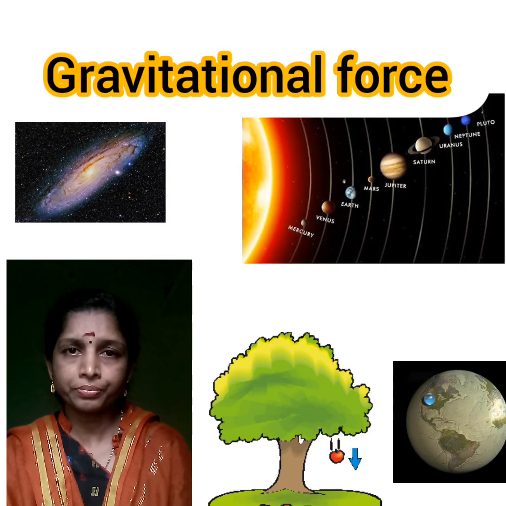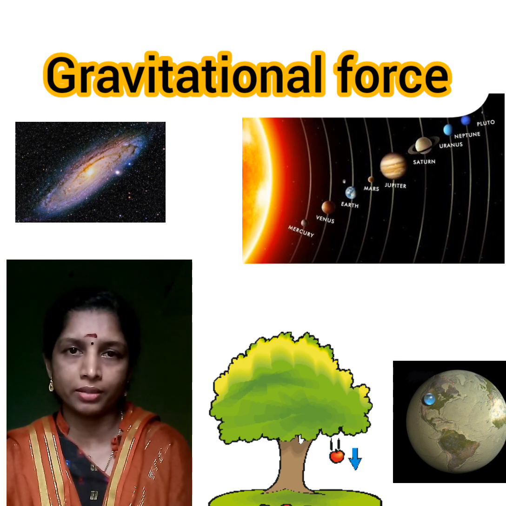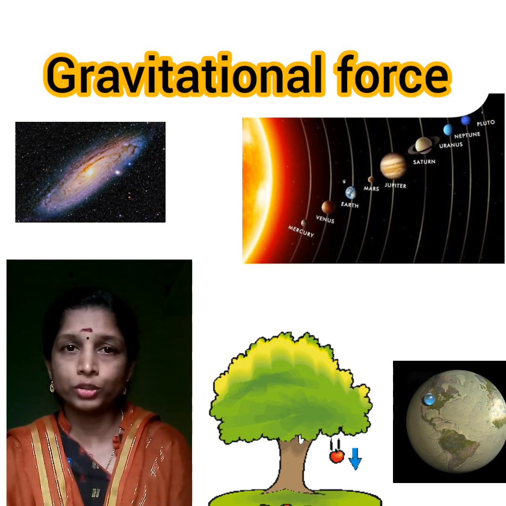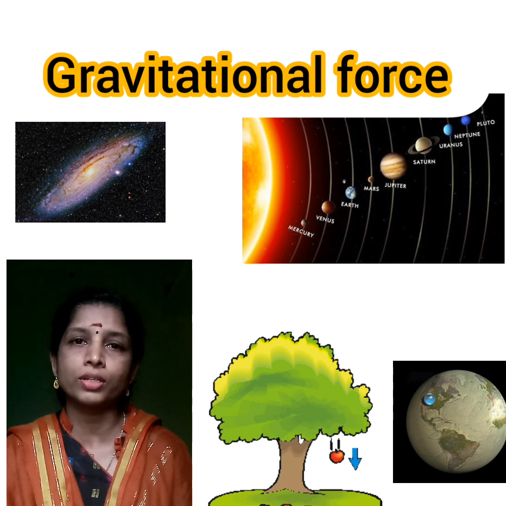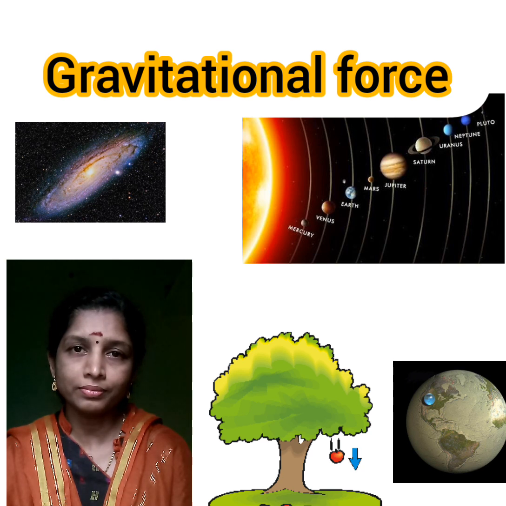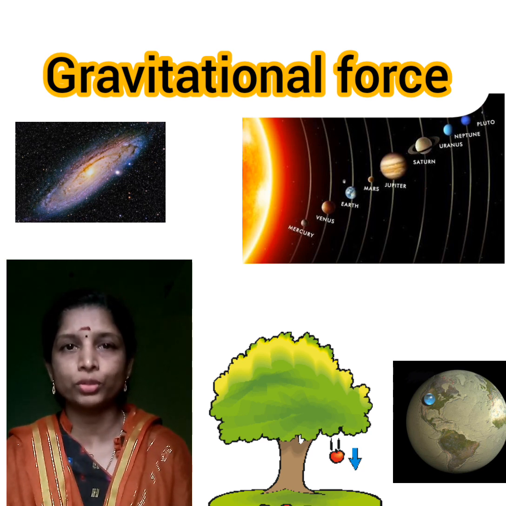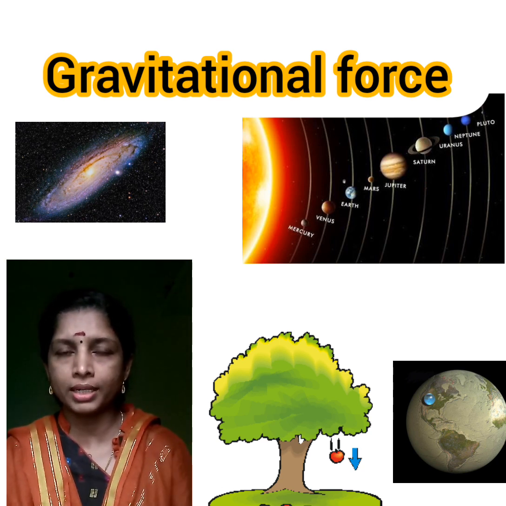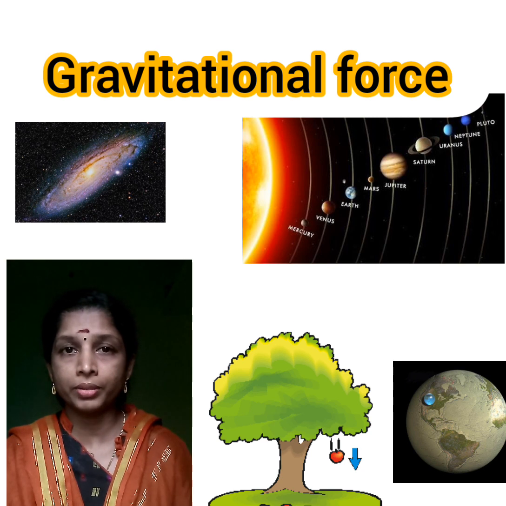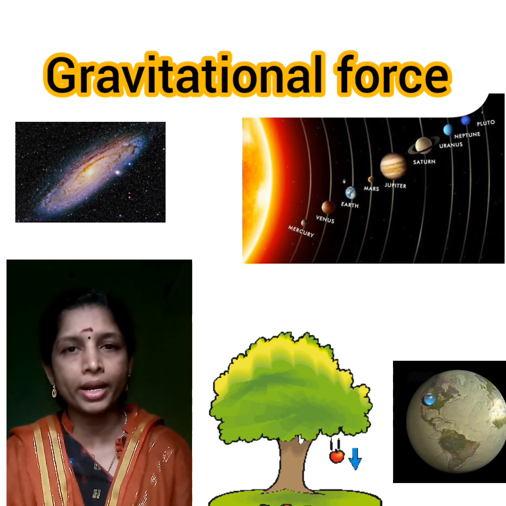So, here I told you every object in the universe attracts each other, isn't it? And I told you all the objects around us also attract each other. So why are we not colliding with each other? Even the bench or desk or bag, books, everything is there, and we are all attracting each other. Even the persons can also attract each other. Why are we not colliding with each other then?